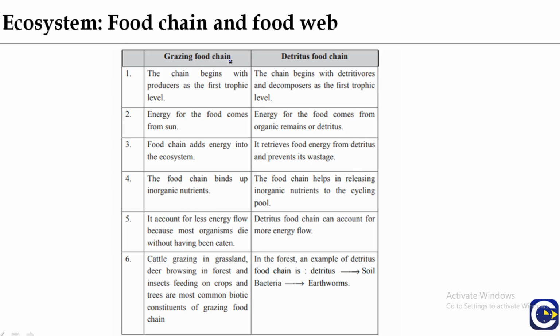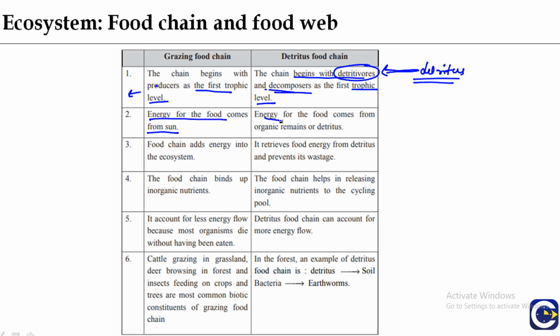Now here is the difference between the grazing food chain and the detritus food chain. In the grazing food chain, the chain begins with the producer as the first trophic level. In the detritus food chain, the chain begins with detritus and decomposers as the first trophic level. Here the producers are the plants, and here the organisms which act on detritus are the detritivores, and decomposers, bacteria and fungi, are at the first trophic level. In the grazing chain, energy for the food comes from the sun, but in the detritus chain, energy for the food comes from organic remains or detritus.